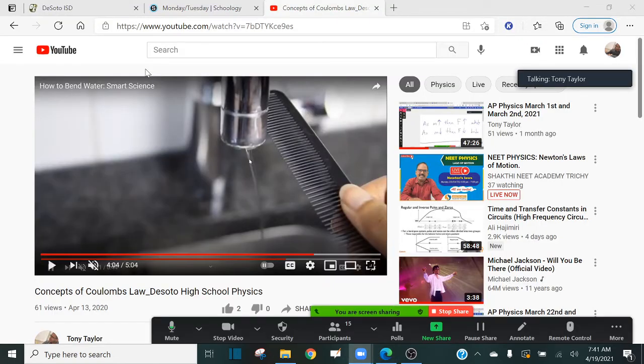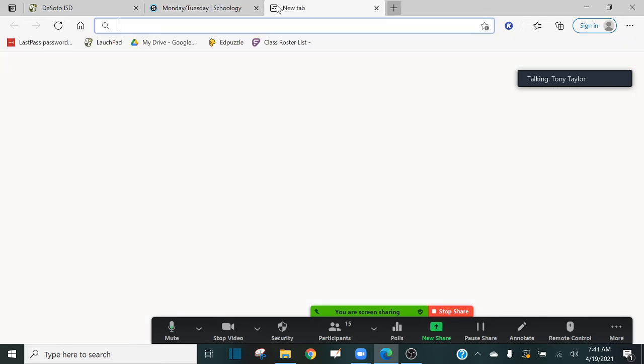Okay, now with that said, let us talk about Coulomb's law, which is the main topic of today. Coulomb's law.